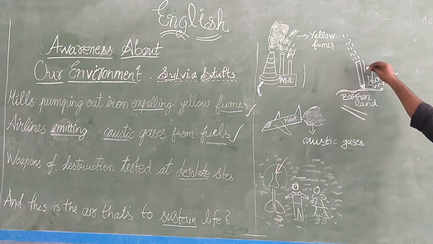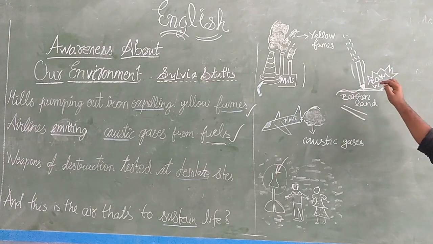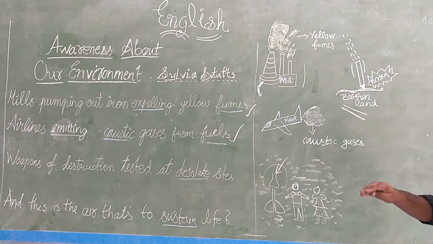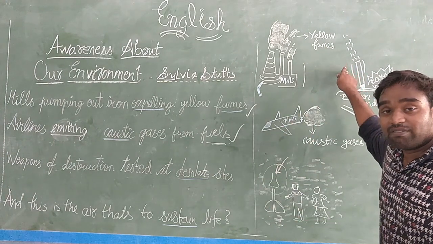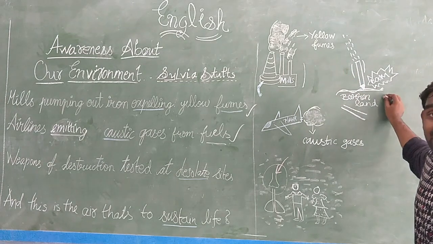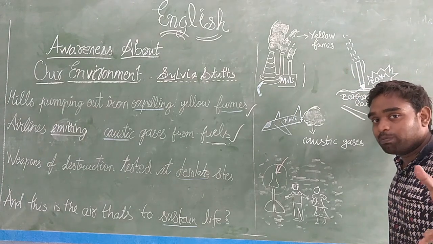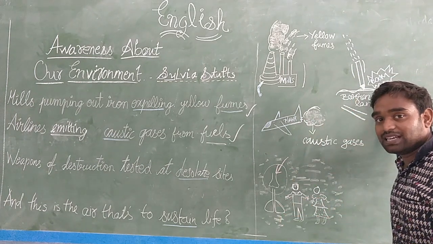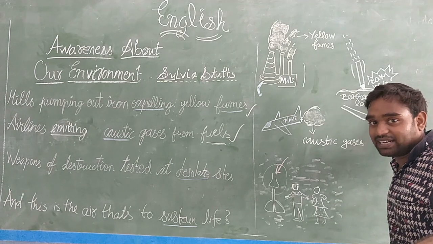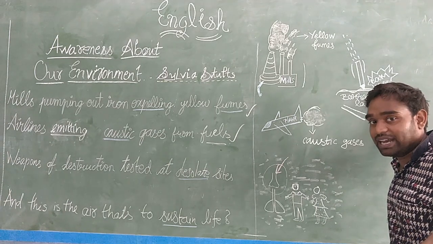See, this is an atomic missile or any missile. This can cause very huge destruction. This missile they will test in barren land like a desert. They will test in that type of place. And what will that place become? The animals there will get affected, right? The air also will become polluted, right?